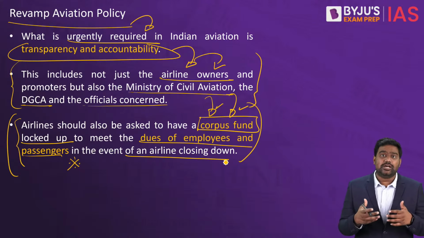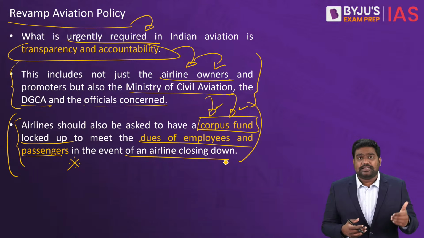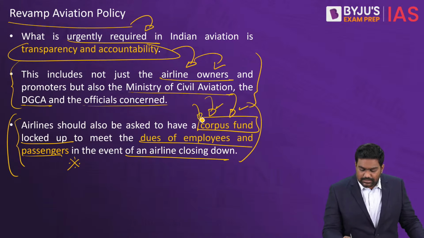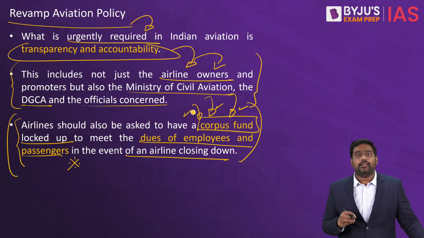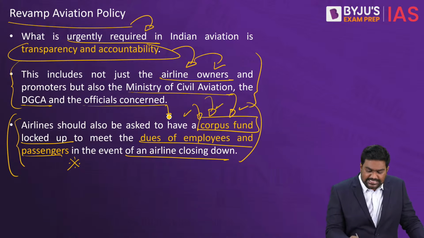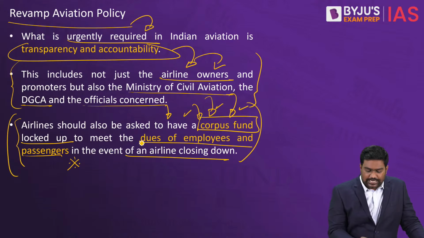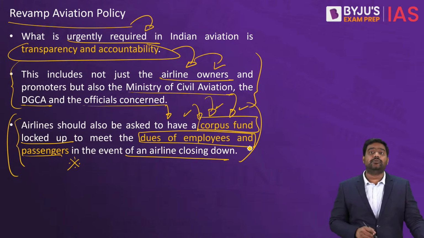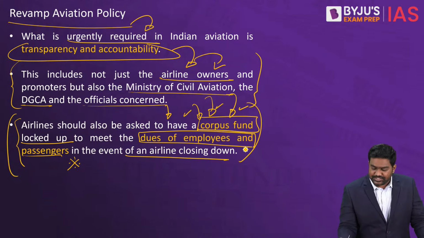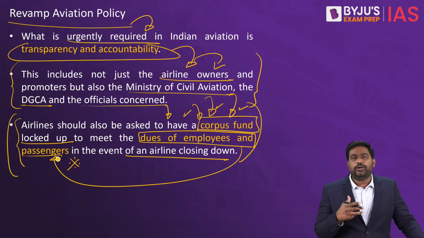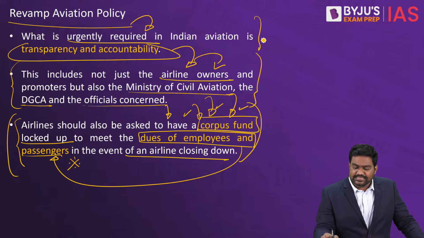If an airline is shutting down and closing down, employees and passengers, they shouldn't be left in the lurch. That is why the writer suggests a corpus fund for each airline, where mandatorily every airline sets aside a certain part of its fund, it keeps it locked up, so that if the company fails and closes down, at least employees get their salaries and passengers get their refunds. So these are some important arguments the writer makes along with giving these suggestions.